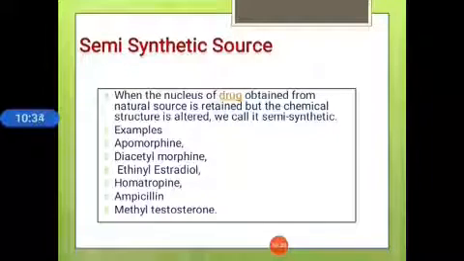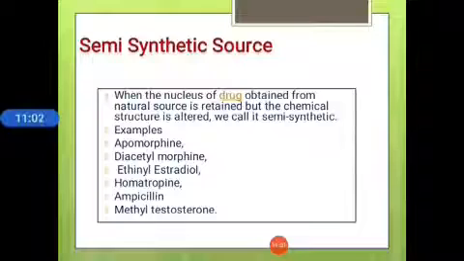So we simply say that if we apply modifications to an existing drug, for example modifying the morphine structure, we get another morphine derivative, that is apomorphine. That category of drugs we call semi-synthetic source. Other examples are diacetyl morphine, ethinyl estradiol, homatropine, ampicillin and methyl testosterone. These are the well-known semi-synthetic sources.